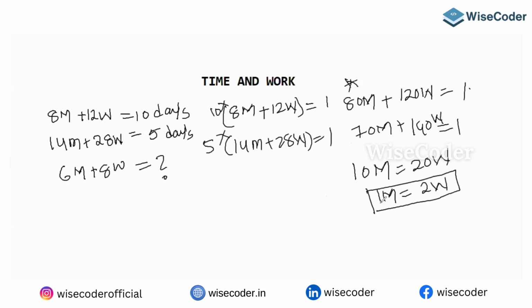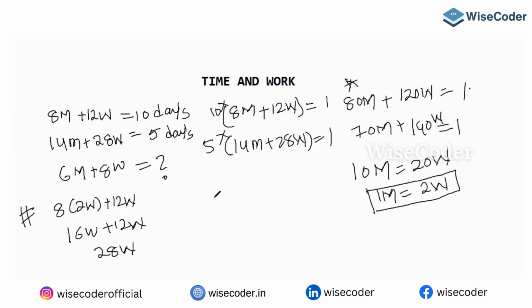So you got a relation between men and women. So either convert your question into men or women, that's your choice. So 1 man is equal to 2 women. I'm converting the whole thing into women. So look here, substitute in the first equation. 8 men in place of that I can write 2 women plus 12 women. So 16 women plus 12 women, which means 28 women.